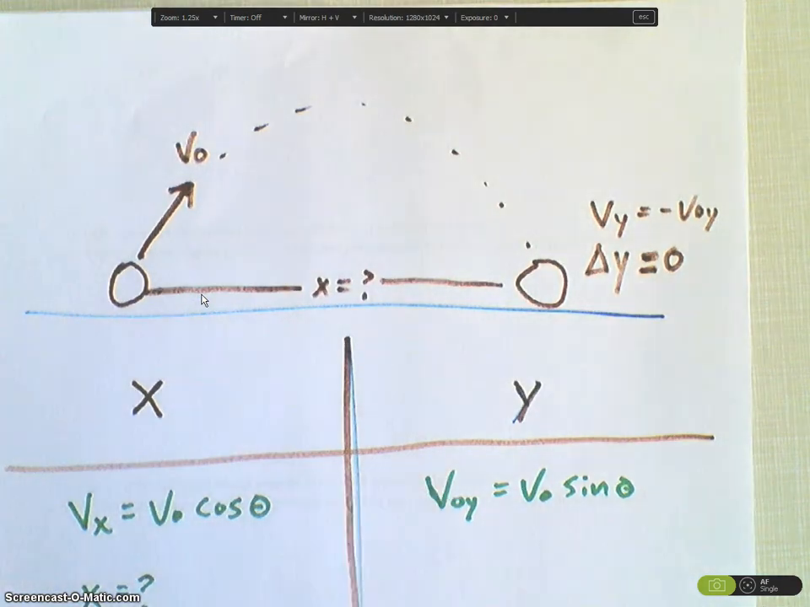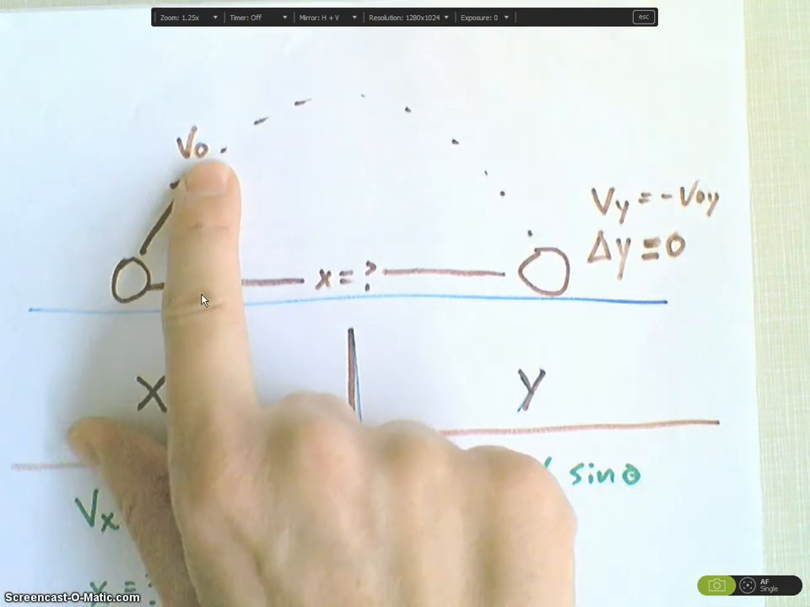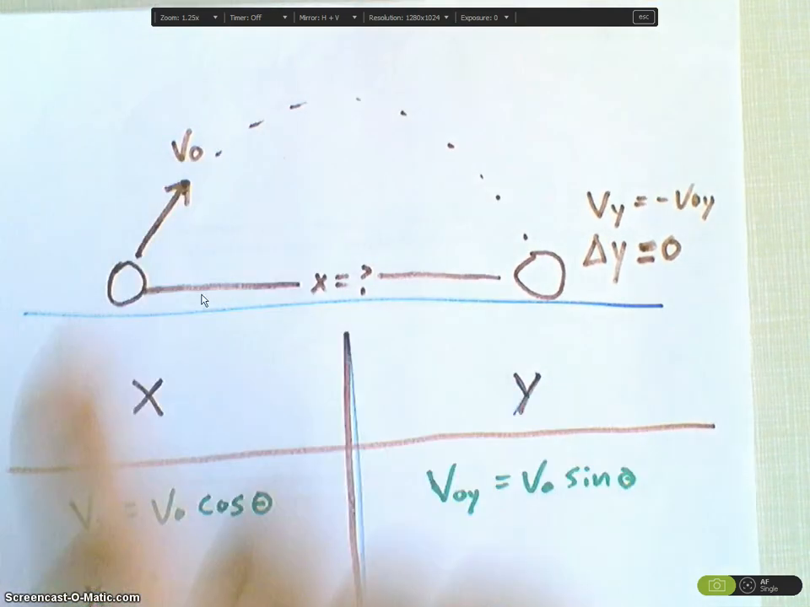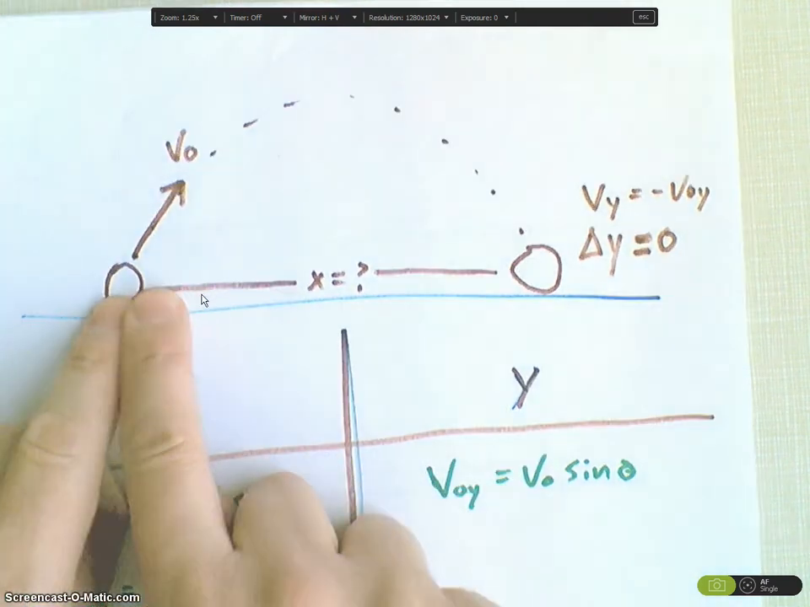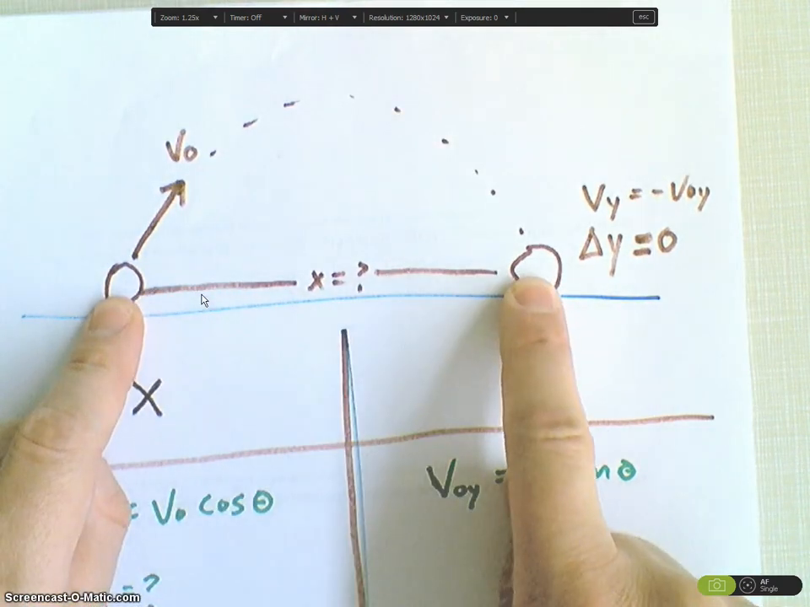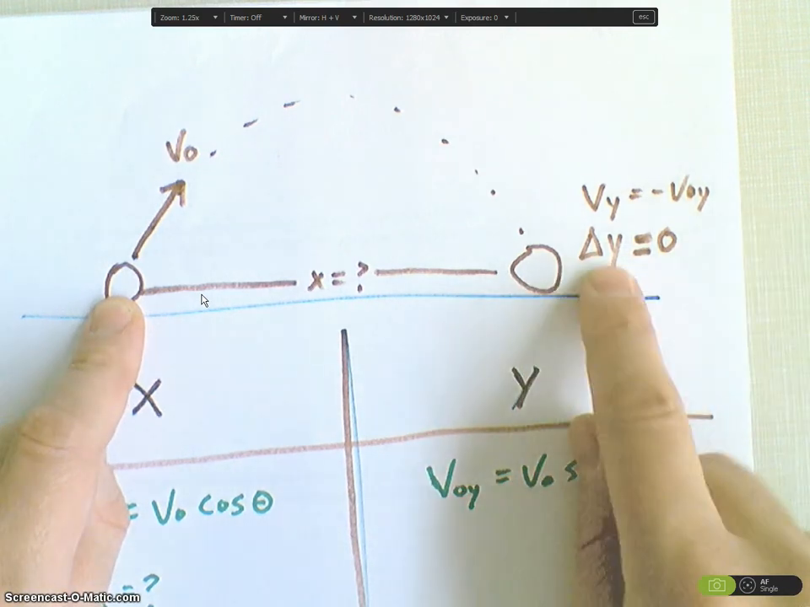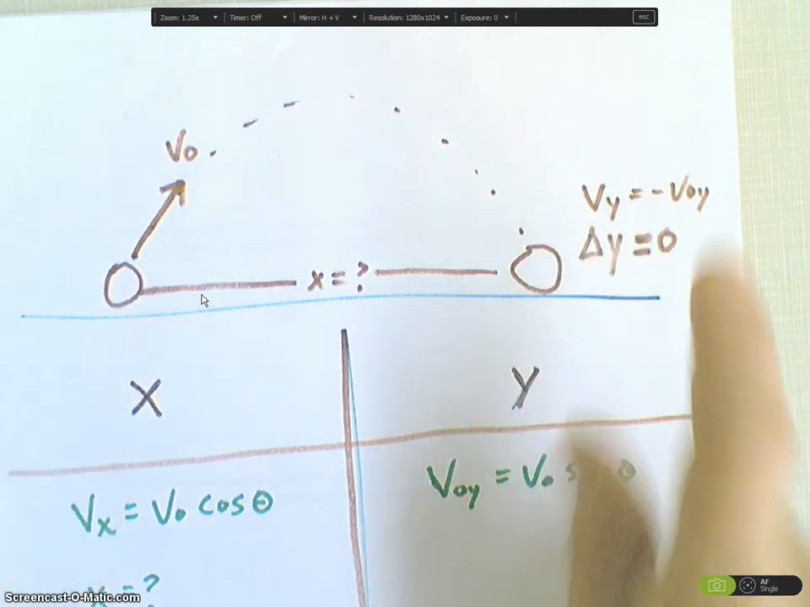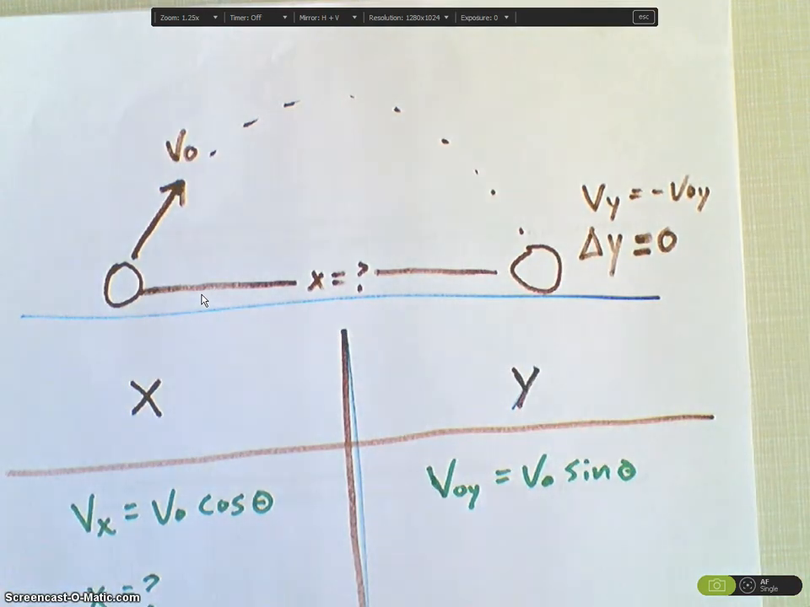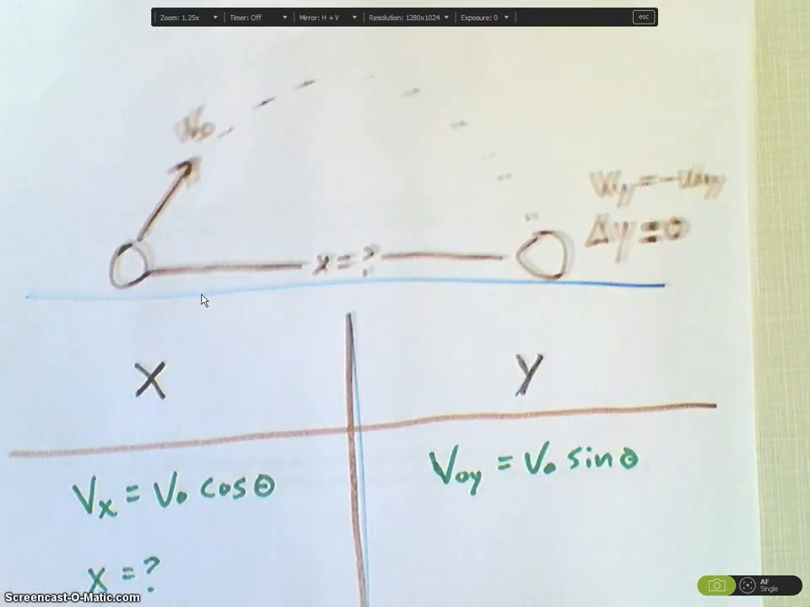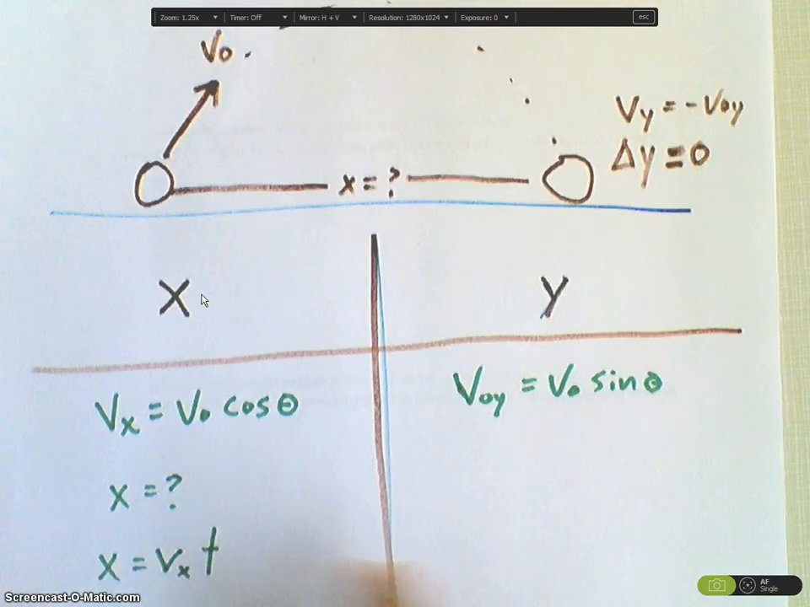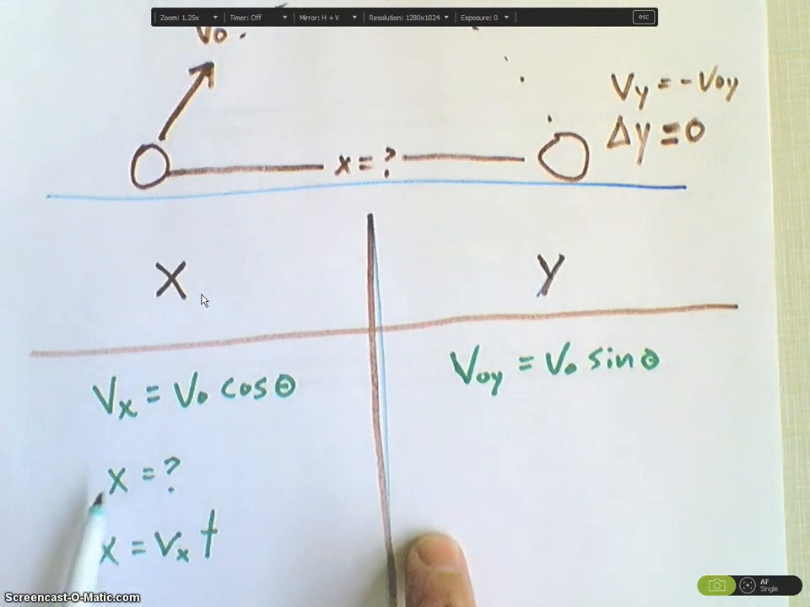So here it is. I know that V0, I'm given V0, I know the angle, and I'm trying to figure out what the horizontal displacement is. So that's why I'm analyzing the projectile at this point, and I know that delta y equals 0 and Vy is equal to negative V0y. I break it up into the x and y directions. Always start with these, can't go wrong there. I want to find x.